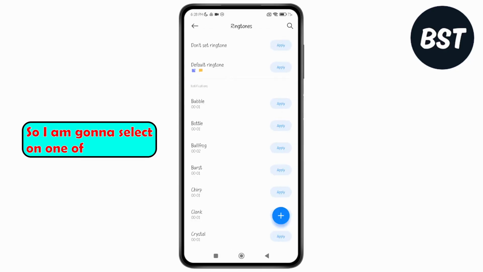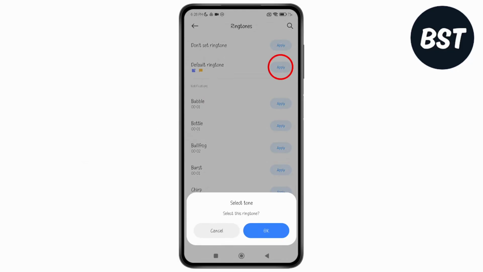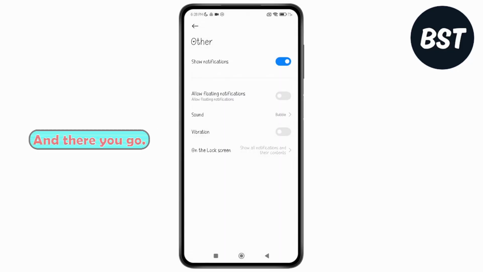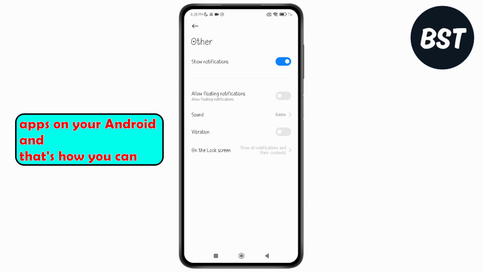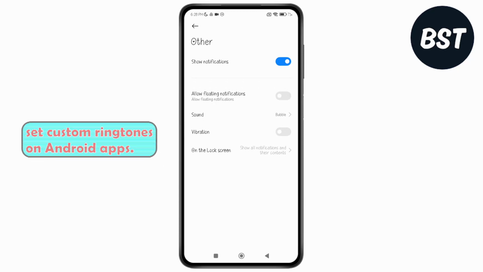So I'm going to select one of these randomly and tap on apply, tap on OK, and there you go. You can do the same process for different apps on your Android, and that's how you can set custom ringtones on Android apps. So that's it.